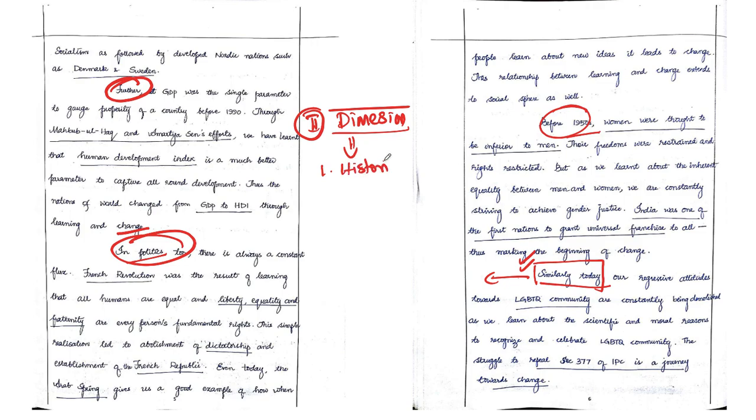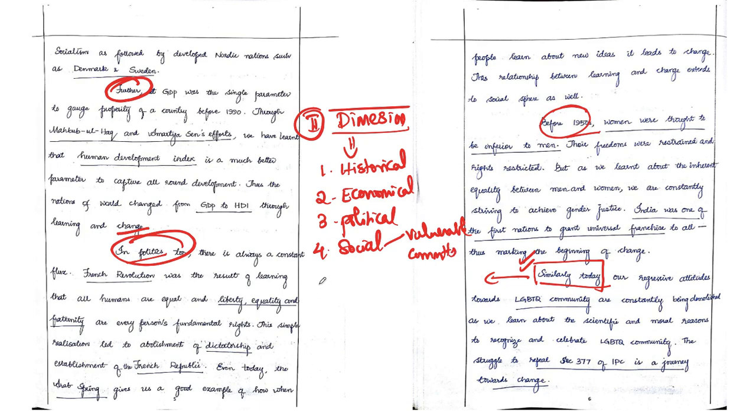That is first writing the historical dimension, then writing the economical dimension, then we should try to connect it with the political dimension. Then we can also quote what are the various social dimensions, and while talking about social dimensions, we can particularly focus upon vulnerable communities. Vulnerable communities means women, and then minority communities. So those people, say SC/STs who are facing problems of deprivation, discrimination, they can be brought into the limelight, and their context can be linked with the topic which is asked in the question. So that is the social dimension we are talking about.